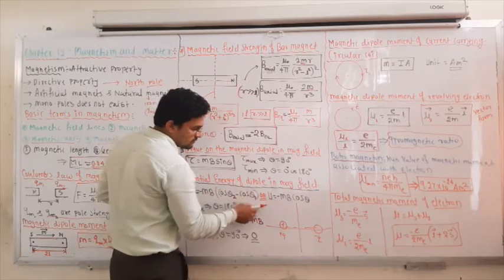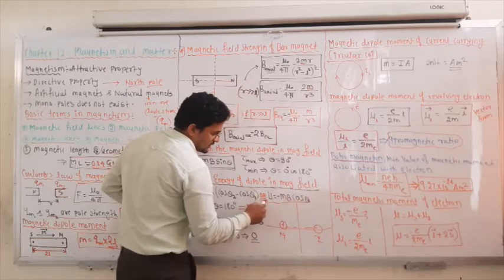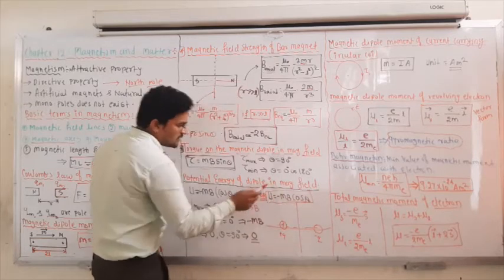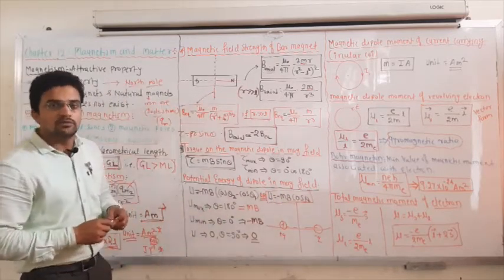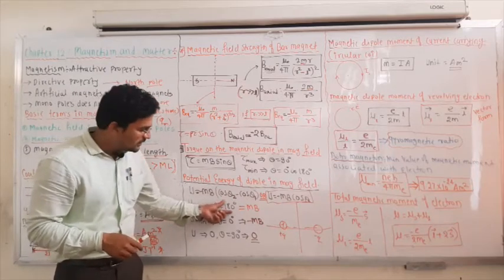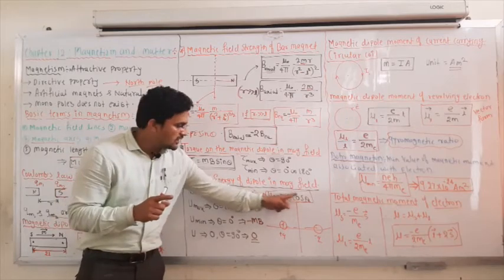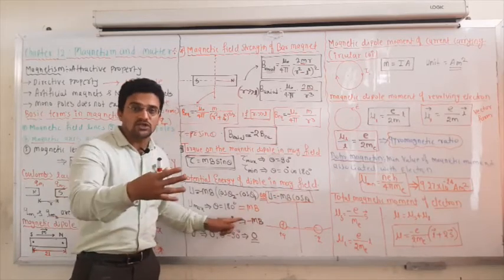if you place this value, you will get U equal to minus M B cos theta. Depending on this value, the potential energy is minimum or maximum. When theta is equal to 180 degrees, it gives plus M B, because cos of 180 is minus 1, so minus minus becomes plus. So this is the maximum potential energy.